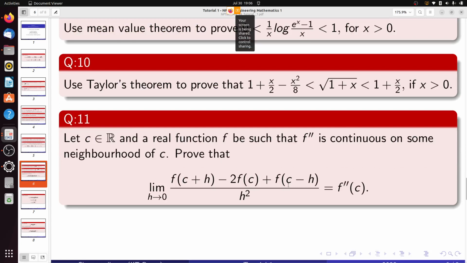Now see, question number 11. Let c belong to R and a real function f be such that f double prime is continuous on some neighborhood of c. We have to prove that the limit as h tends to 0 of (f(c plus h) minus 2f(c) plus f(c minus h)) divided by h square is the second derivative at the point c, that is f double prime(c). So is my question clear? This question number 11. Is it clear?